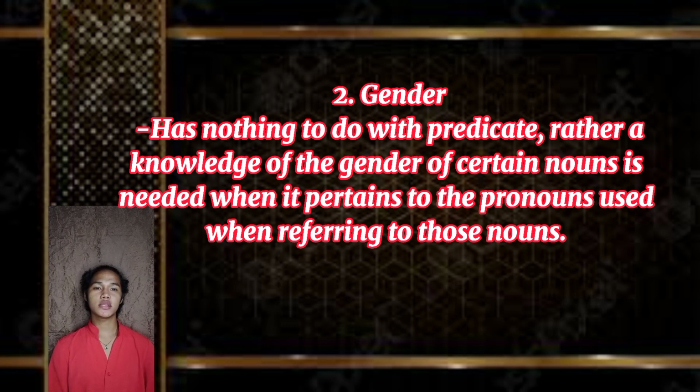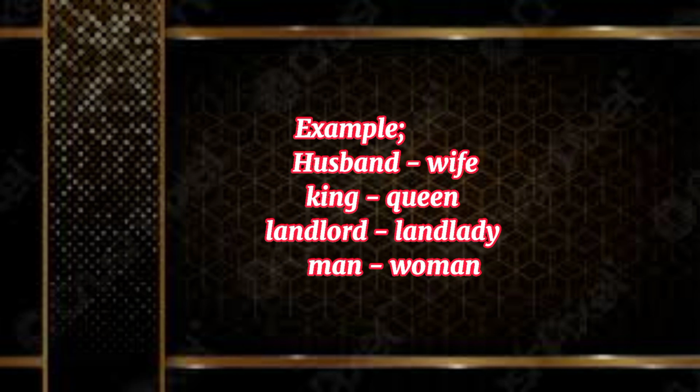The second one is gender. Gender has nothing to do with predicate. Rather, a knowledge of the gender of certain nouns is needed when it pertains to the pronoun used when referring to those nouns. Example: husband, wife, king, queen, landlord, landlady, man, woman.